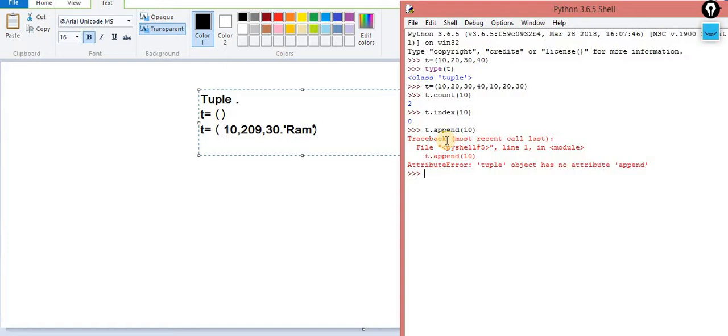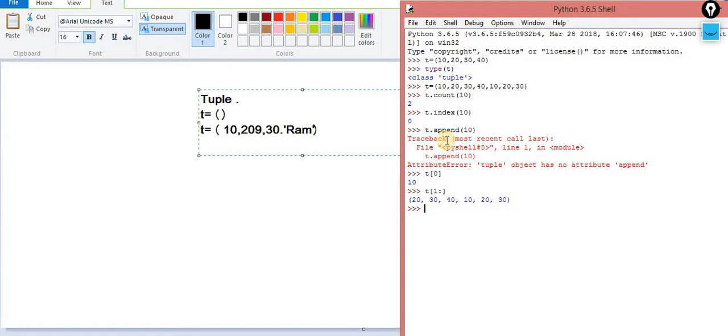With an immutable object, you are not supposed to add content or change the content, but the rest of the things are the same. You can do slicing and indexing. If I do slicing, then you will get the 10. The rest of the things are exactly the same. The difference is only that one is mutable and the second one is immutable, and there are only two methods: index and count. That's it. There are no more methods associated with the tuple.